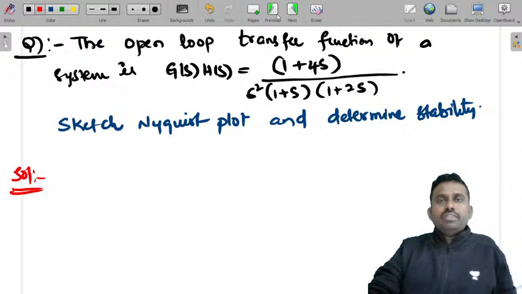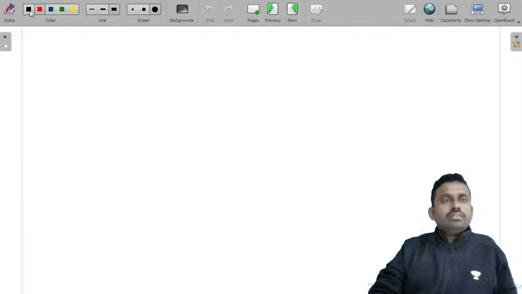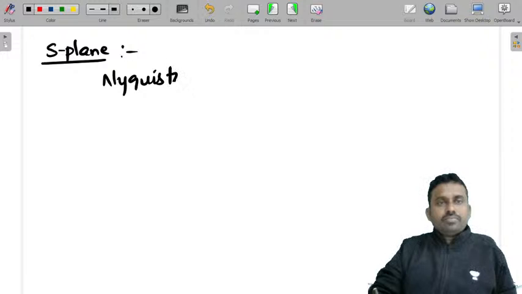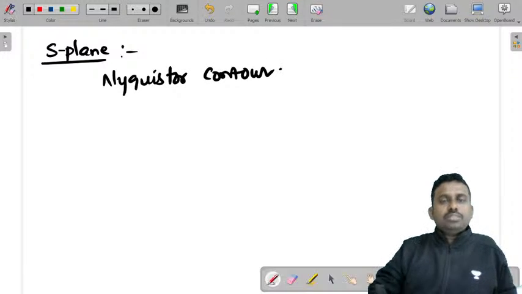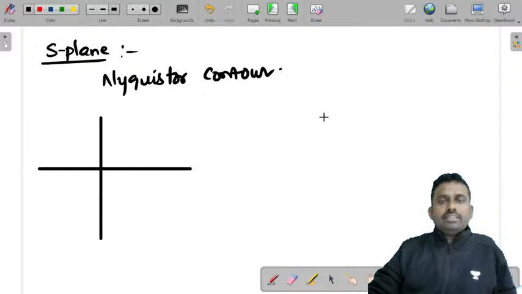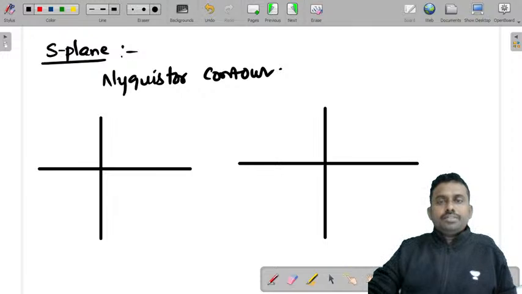Before that I'll explain one thing. You have an S-plane, that is, you have a Nyquist contour, and how you consider it is more important. So let's say you have an S-plane like this, this is j omega, this is sigma.